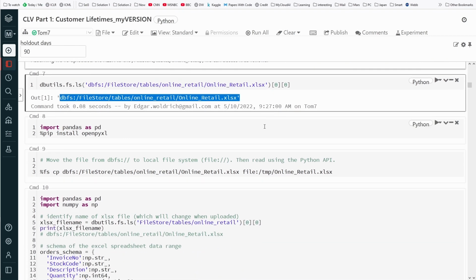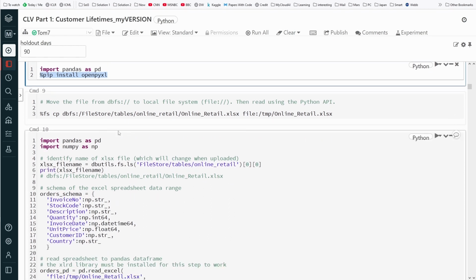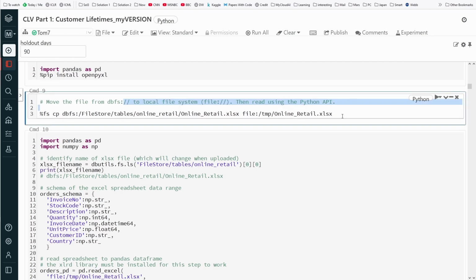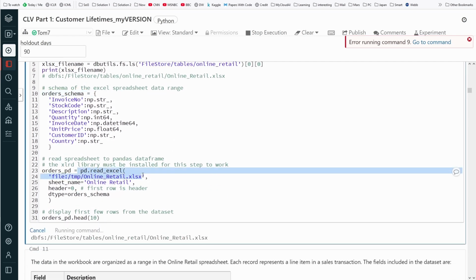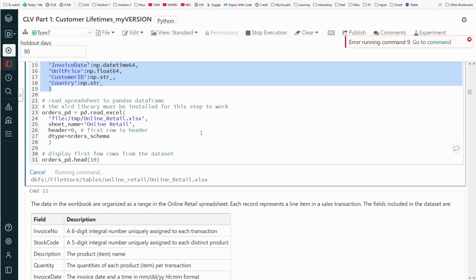So now I install pandas, and I install a little bit more advanced read Excel routine. This is openpyxl. And then, because I want to make life easy for me, I copy it just to a local file system. And what we do is simply we define a schema, and we say, hey, pandas, read Excel file, my temporary Excel file, the sheet name online retail, the header is 0, and the order schema is this one here. So as you can see, we just wait for the command to finish.